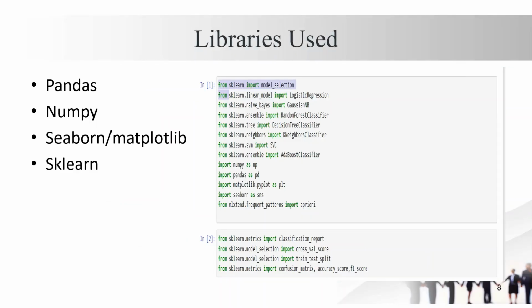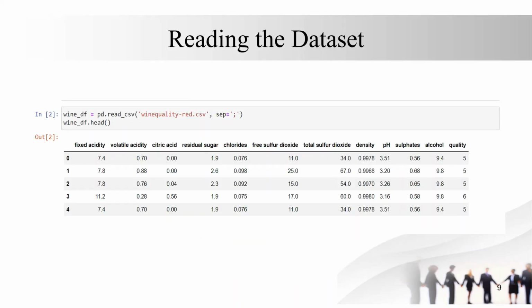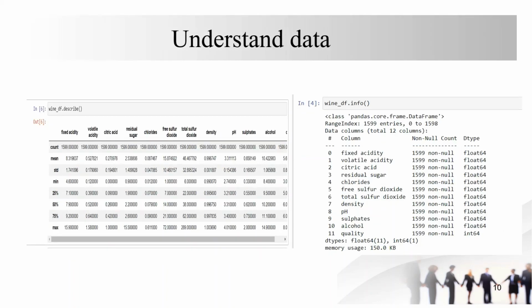We use some libraries for implementing our code, and those are pandas, numpy, seaborn, matplotlib and sklearn. We need to read the dataset by using this function, pd.read_csv. The describe function is used to understand the data by providing the statistical information of the data.